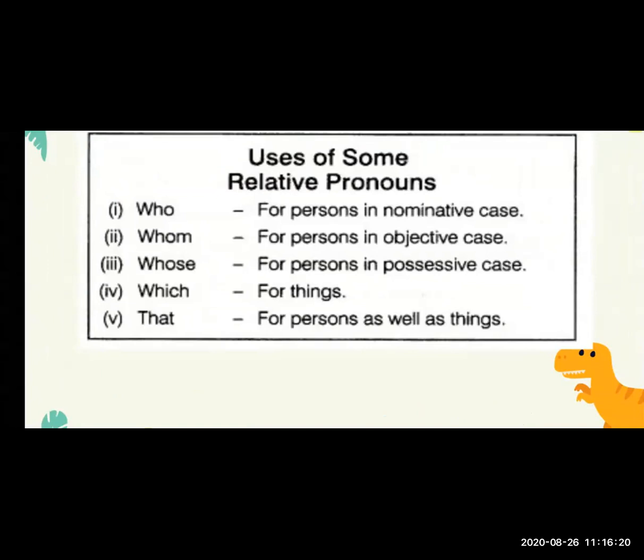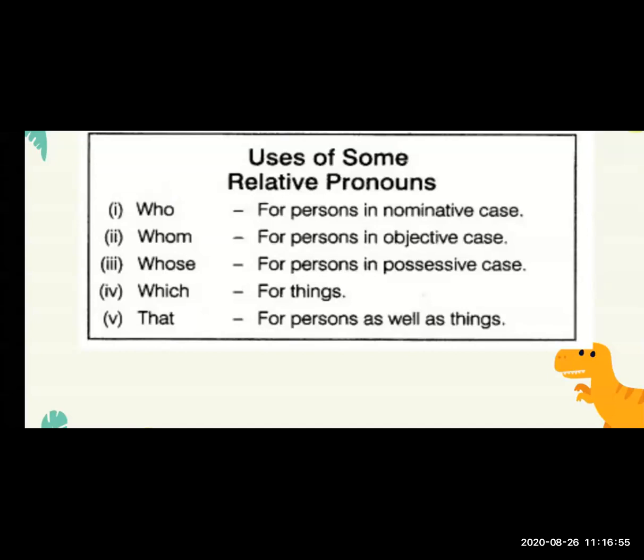Who we use in the nominative case, as a subject, and whom we use in the objective case, as an object. Whose we also use for showing the relation with a person, and we use it in the possessive case, to show possession. Next one is which. Which we use for things.